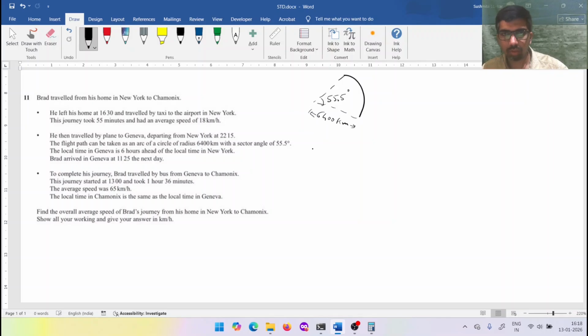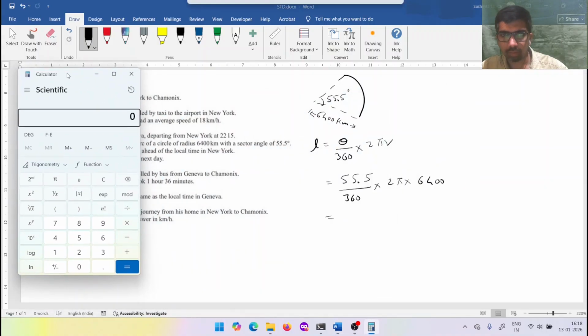So we know the length of the arc is theta upon 360 degrees into 2 pi r. I'll just put the values first: 55.5 upon 360 into 2 pi and the radius is 6400 kilometers. I'll do it on the calculator. I suggest you also take your calculator and do it with me.